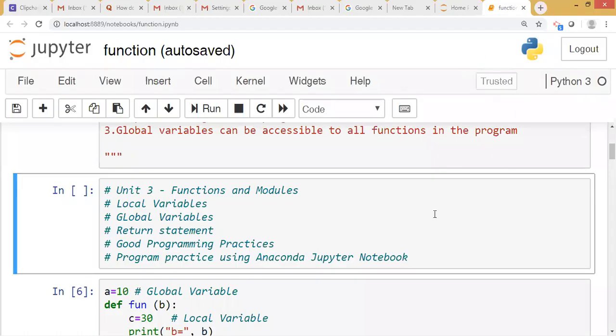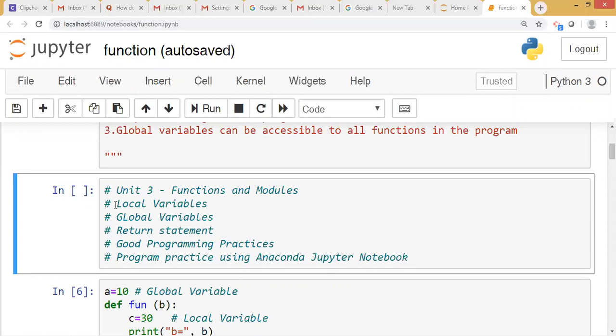Hello students. Today's topic is Unit 3. Name of the Unit 3 is Functions and Modules. And the topics we will cover here are local variables, global variables, return statement, good programming practices, and we have some program practice using Anaconda Jupyter notebook.